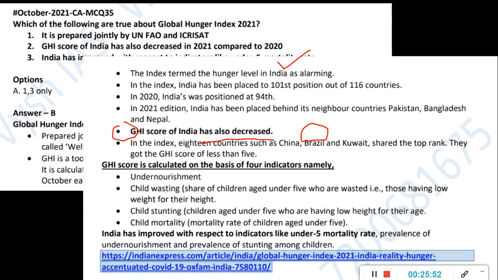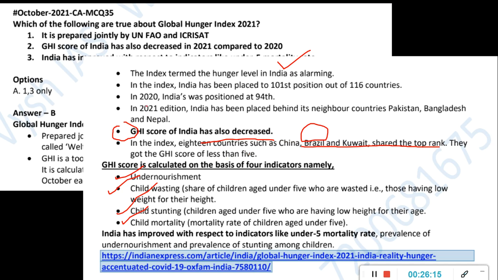Here the indicators will also be mentioned: undernourishment, which is what UPSC asked, child wasting, child stunting, and child mortality. UPSC gave all these things as options and asked; the answer at that time was 1, 2, 3, 4. What is stunting, what is mortality, that can all go through this bracket, whatever is given. Here 18 countries such as China, Brazil, Kuwait shared the top rank. They got a GHI score of less than 5.